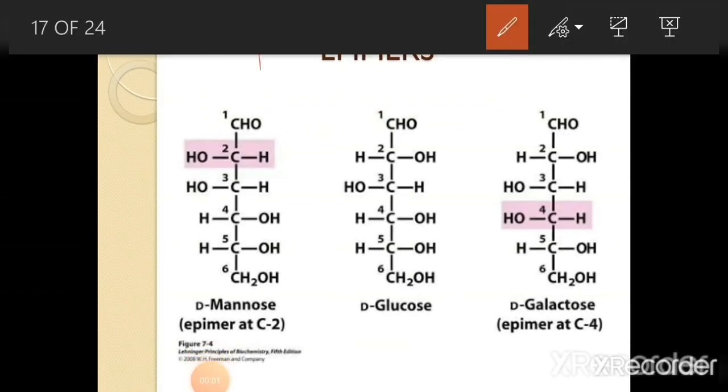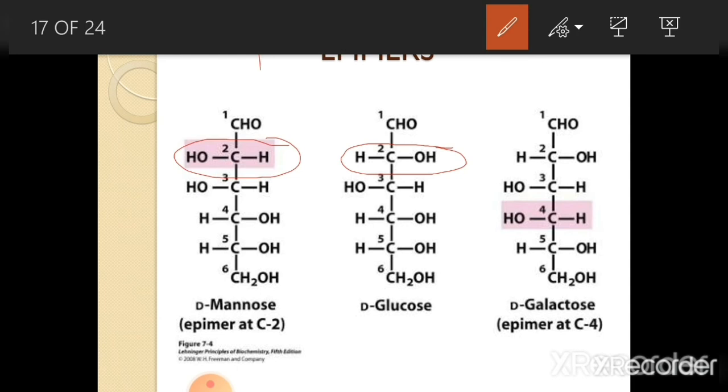Glucose and mannose are epimers, and they differ from each other in configuration with respect to a single carbon atom other than the reference carbon atom. So the difference between glucose and mannose is here. You can see the orientation of the H and OH group in mannose and the H and OH group in glucose. So D-glucose and D-mannose differ only at the second carbon atom.